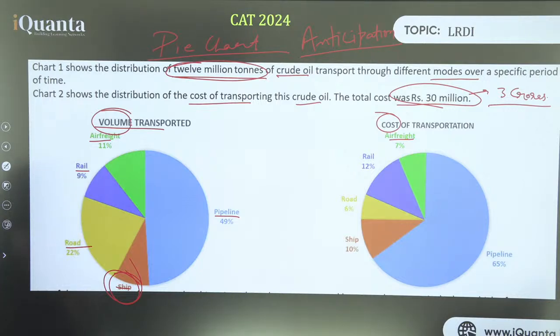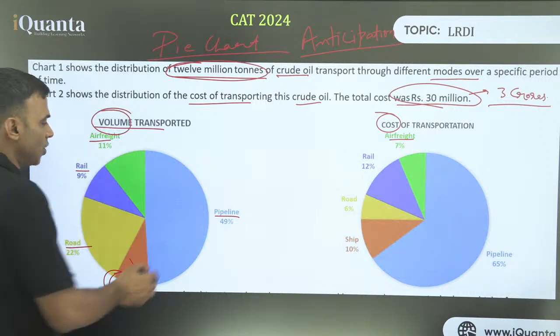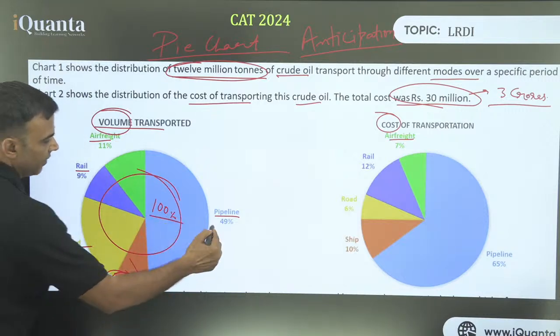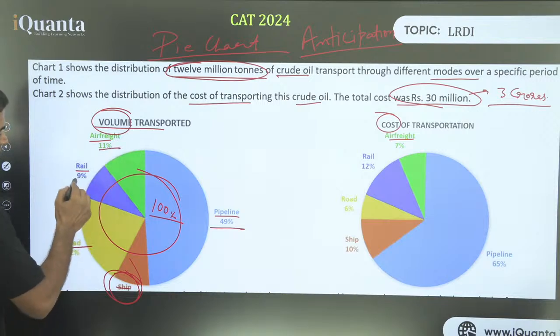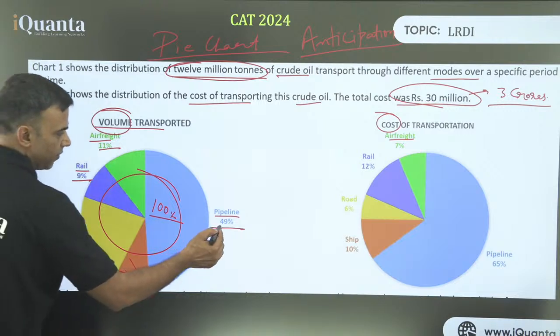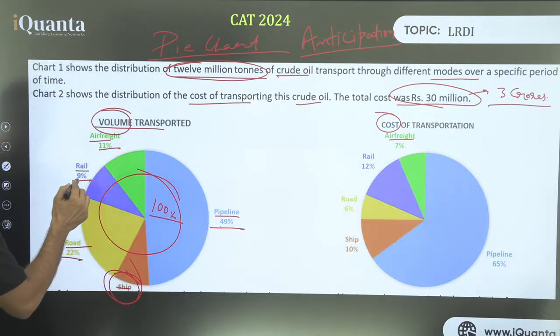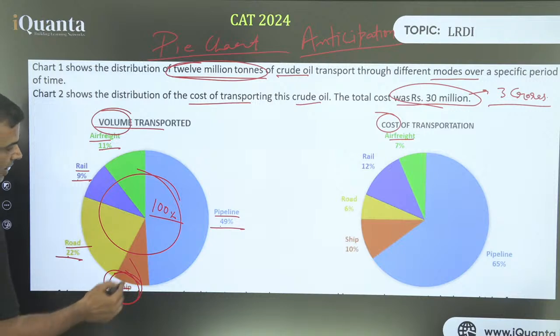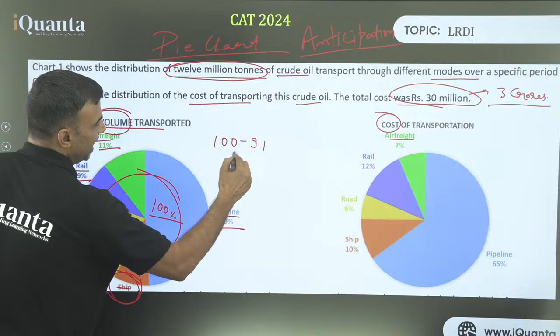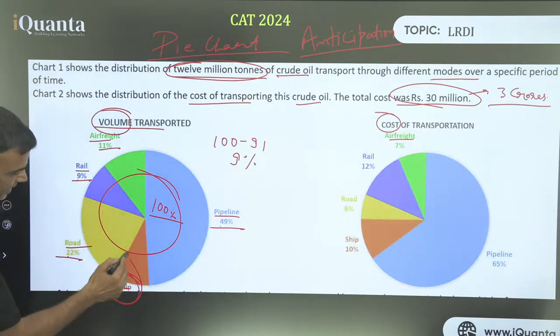What is the percentage share of quantity of crude transported through ship? Very nice. The total of this has to be 100%. Here we have 49, here we have 11, 60 and 9, 69 and 22, 91. So 49 plus 11 is 60, plus 9 is 69, plus 22 is 91. So 100, the rest is 91, subtract 100 minus 91, that would be 9%. So the ship is 9%.